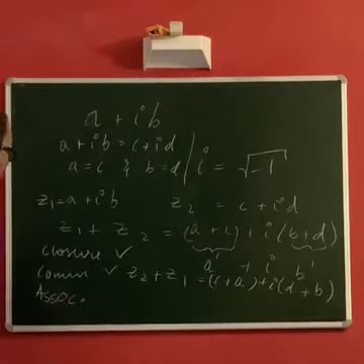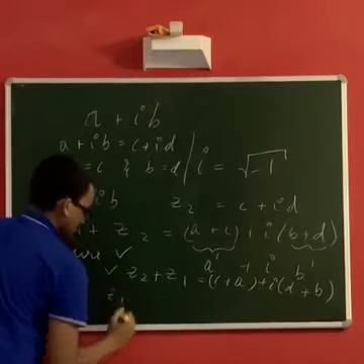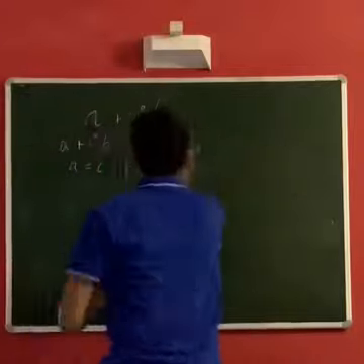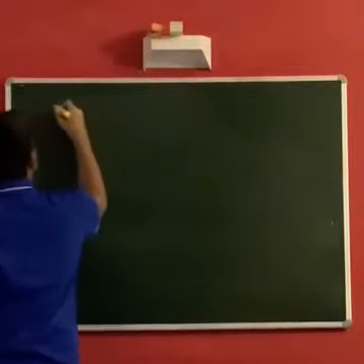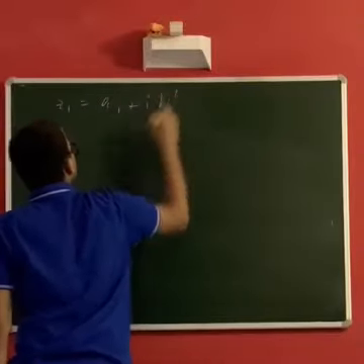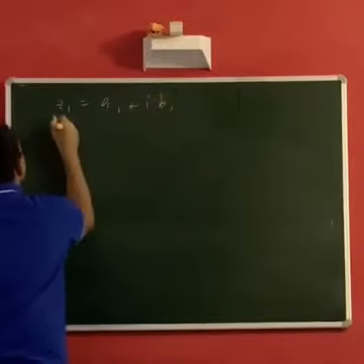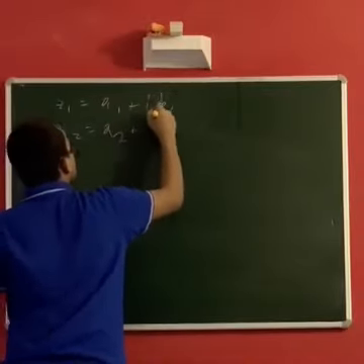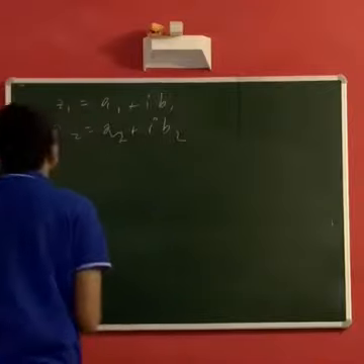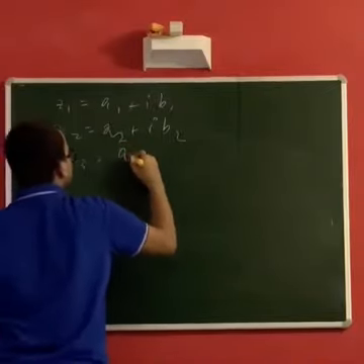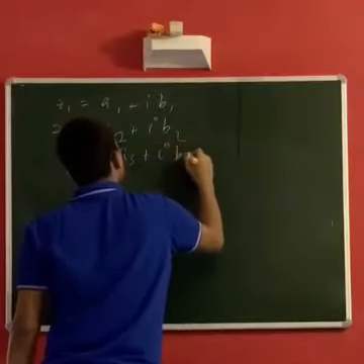Let's just do that quickly. I'll just clean up before we go to that. Say z1 is a1 plus ib1, z2 is a2 plus ib2, and z3 is a3 plus ib3.